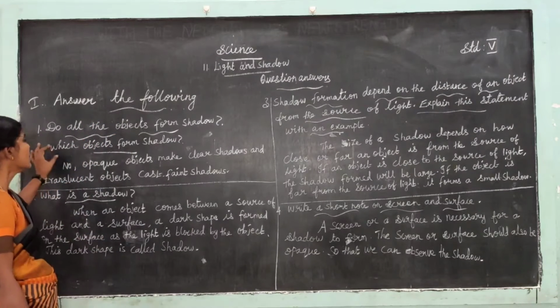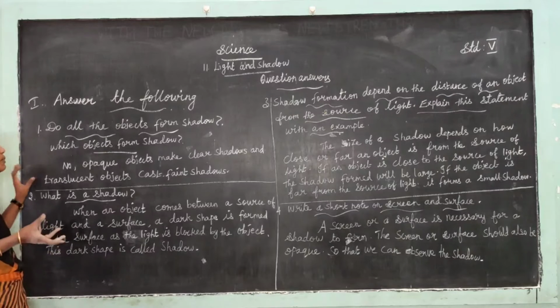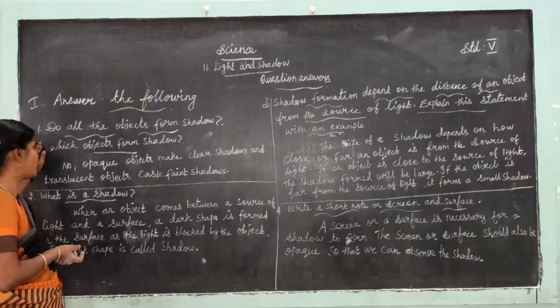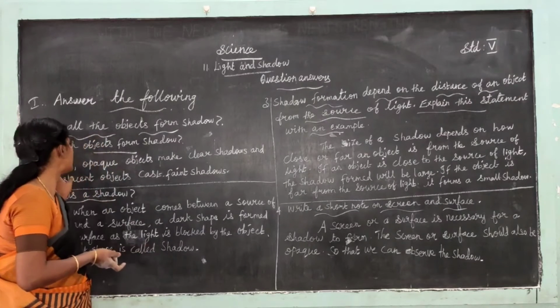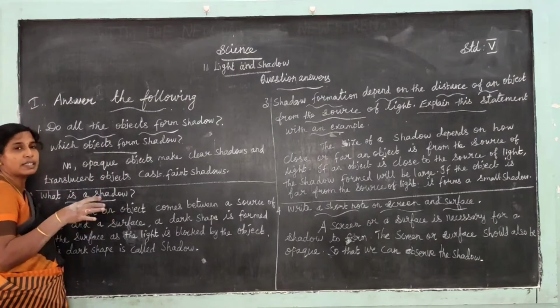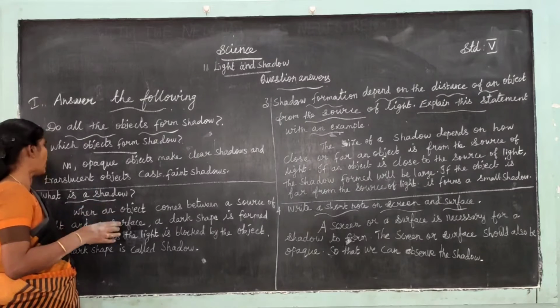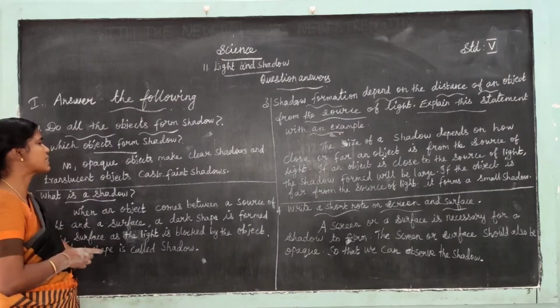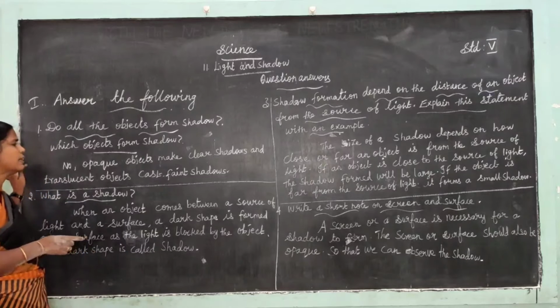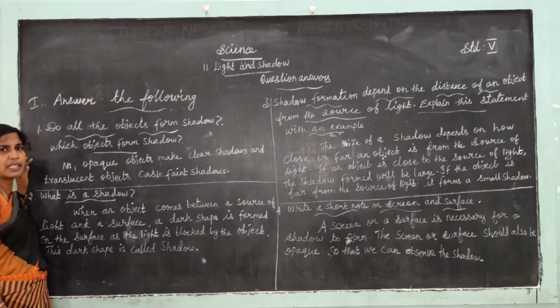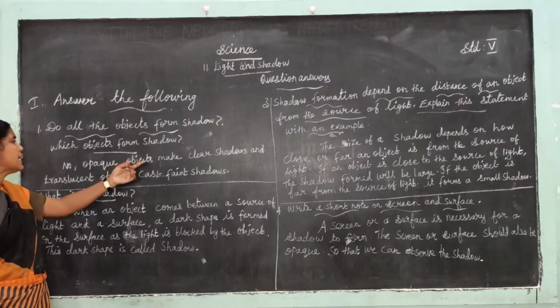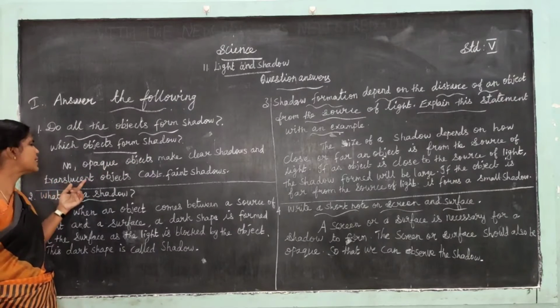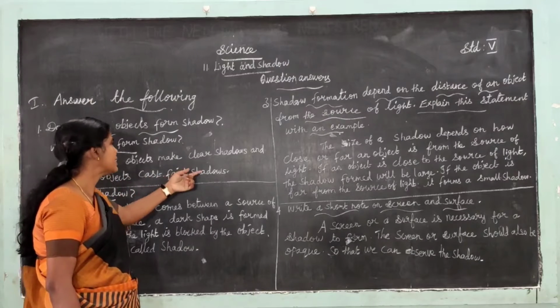Shadow means nizhal. Which objects form a shadow? No. Opaque objects make clear shadows, and translucent objects cast faint shadows.